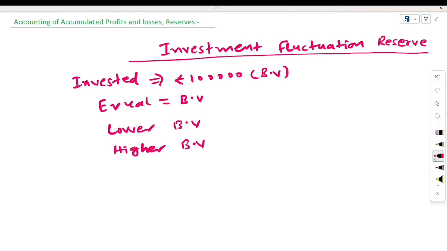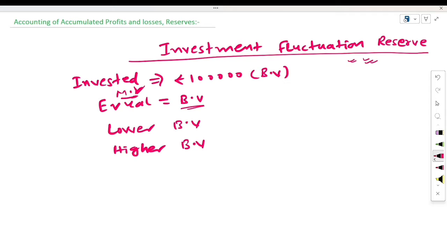Then for the fulfillment of these losses, or for meeting this liability, the firm creates a reserve which is known as investment fluctuation reserve. This is also a type of specific reserve, not the general reserve.